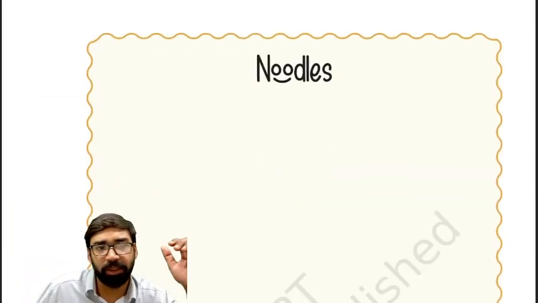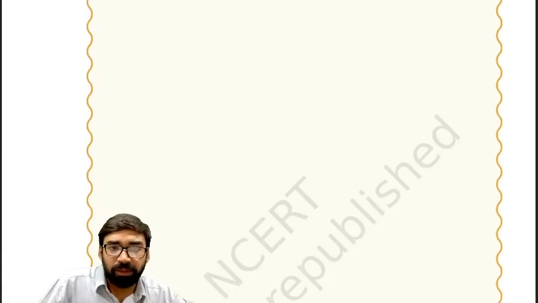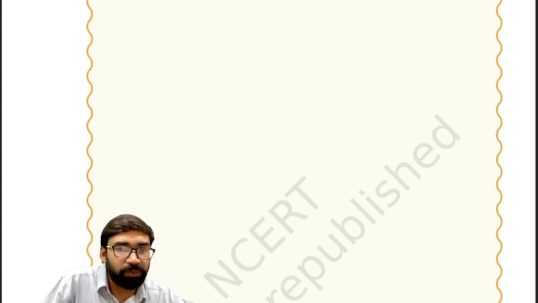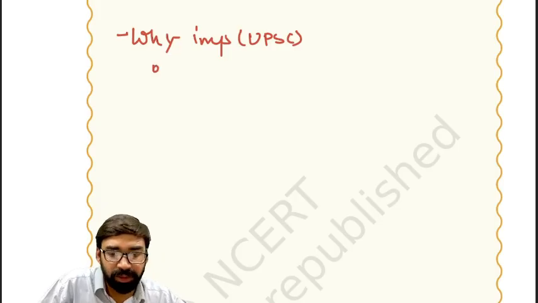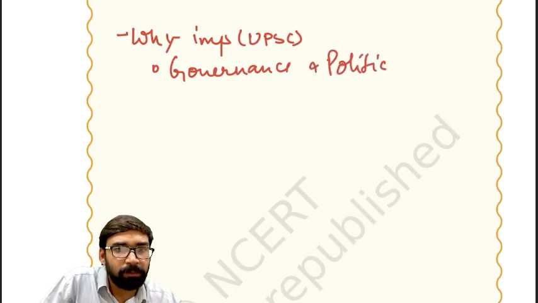Now, first important thing that I will write down here, that why it is important for your examination. You know? So try to understand, see, why it is important for UPSC. First important thing, it tells us about governance and political system.